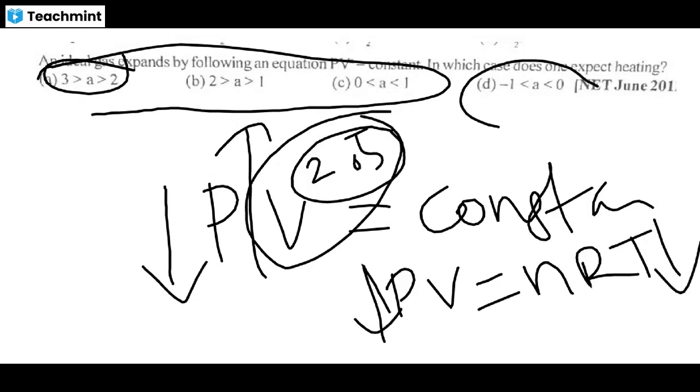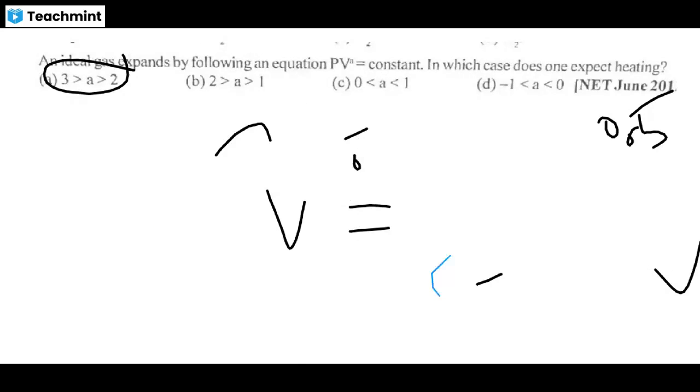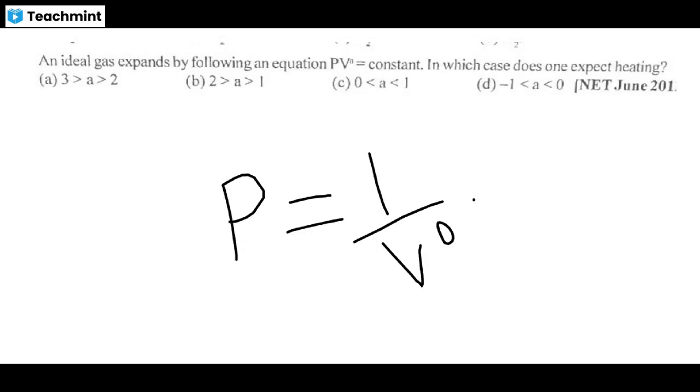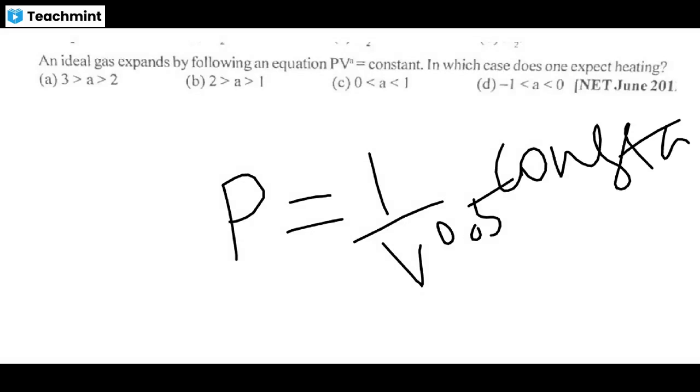Here the negative value, when you put a negative value, -1 to 0 means, you take the value -0.5. Then what happens? P equal to 1 by V, 1 by 0.5. Here when volume increases, the pressure decreases.